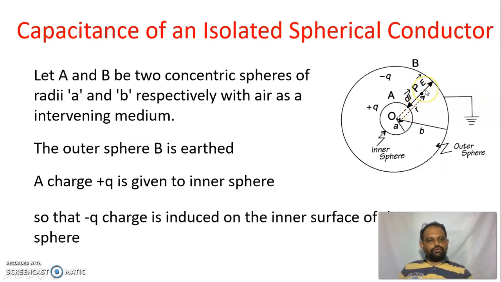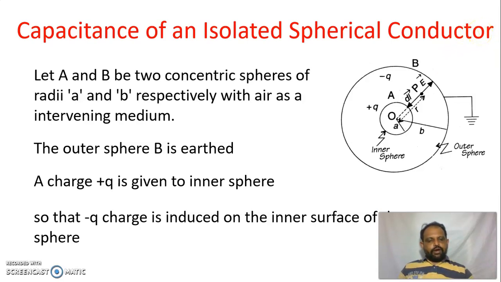And also you should know that the electric field E is always outward. Previously we discussed this while deriving the electric field. We know that this electric field is always outward along the radial vector. It is always along the direction of the radius vector.